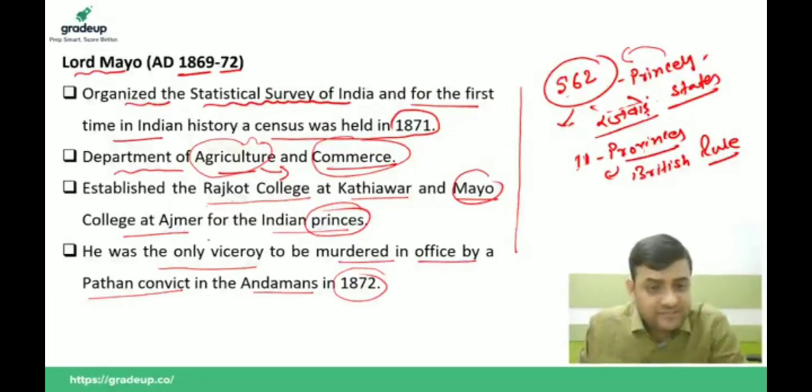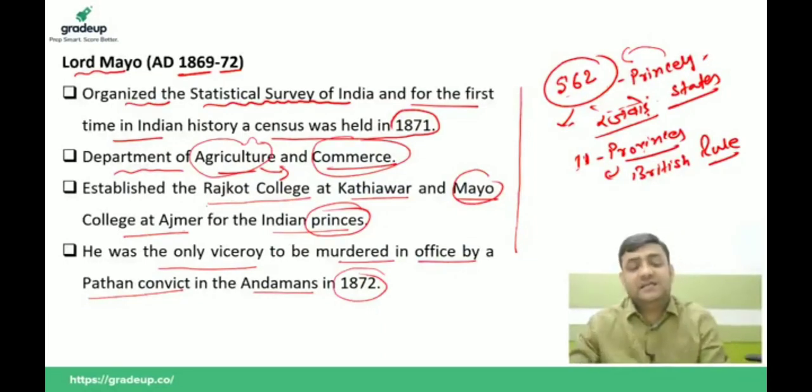The next important thing is that he was the only viceroy to be murdered in office, by a Pathan convict in the Andamans in 1872.